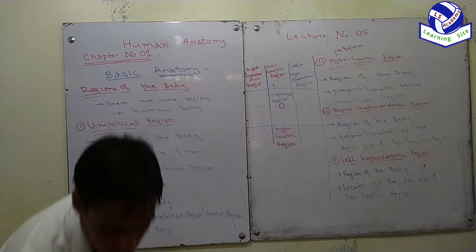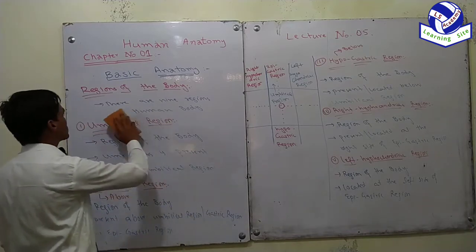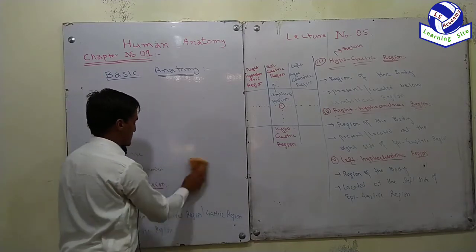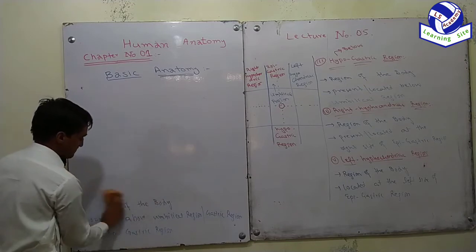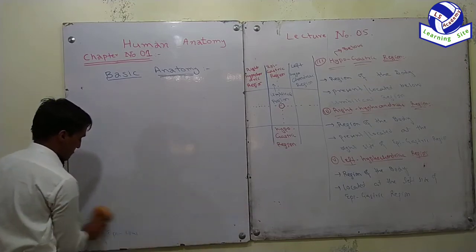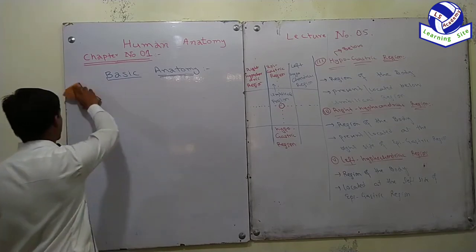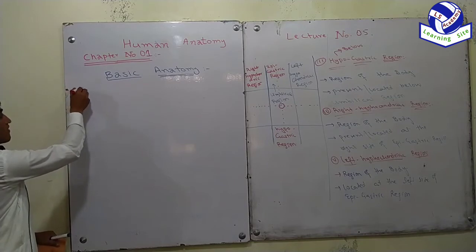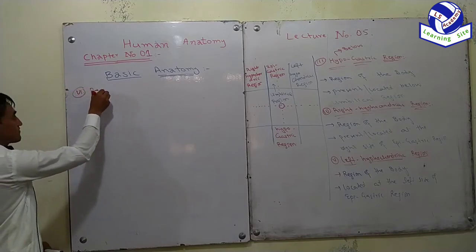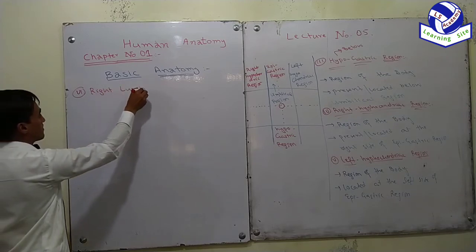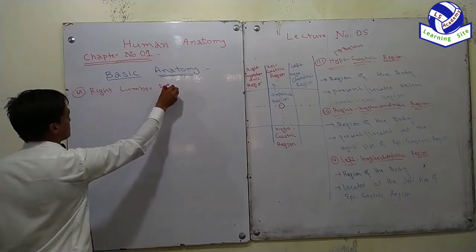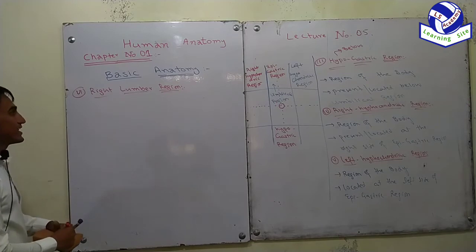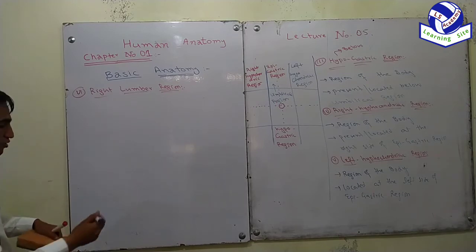Now moving toward the sixth one, which is right lumbar region. Sixth one is right lumbar region. What is a right lumbar region, or where is the right lumbar region located?